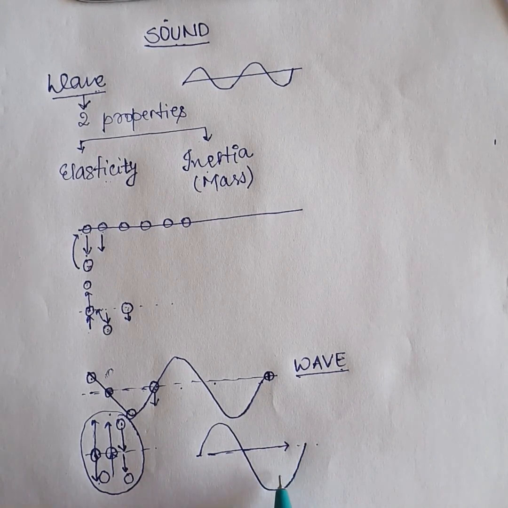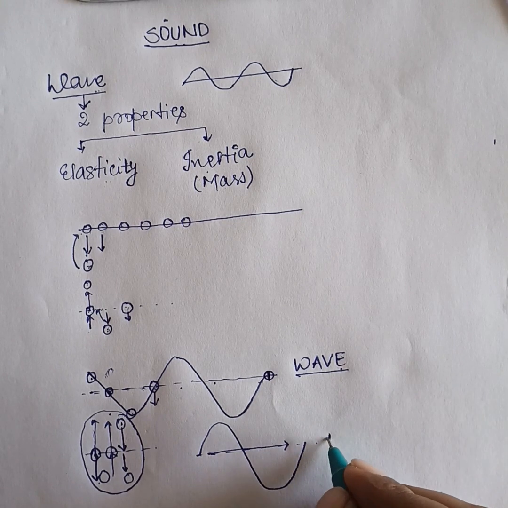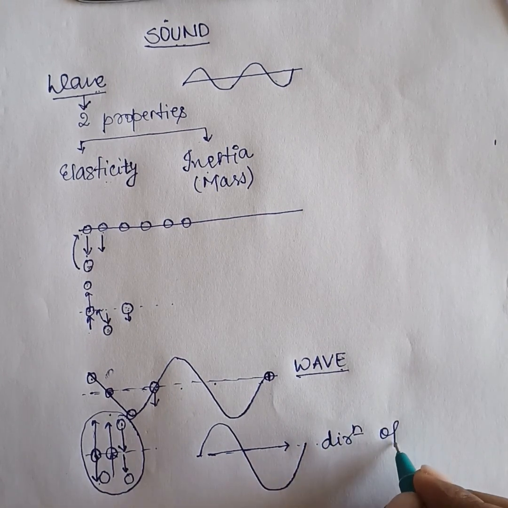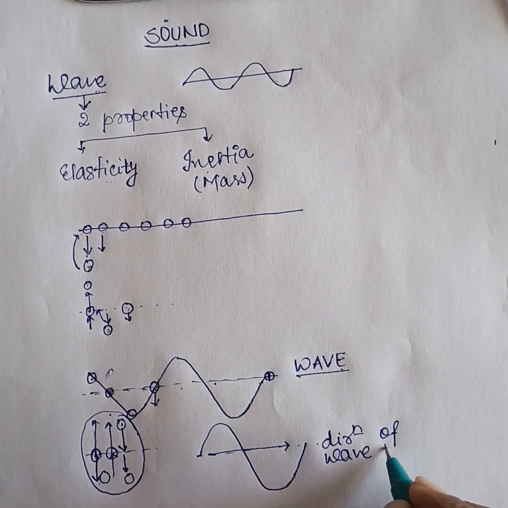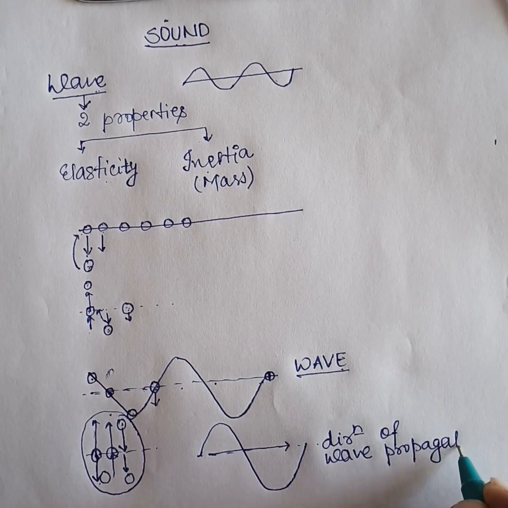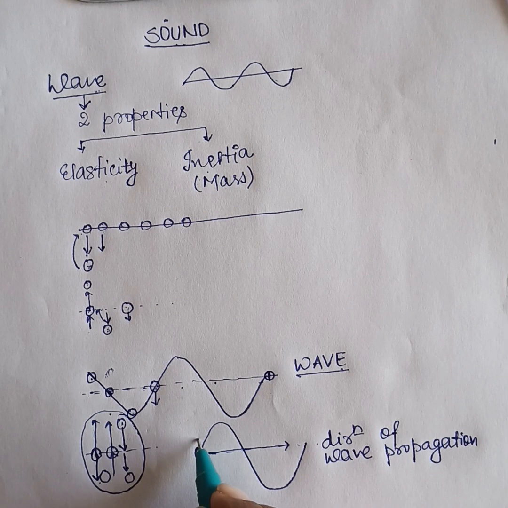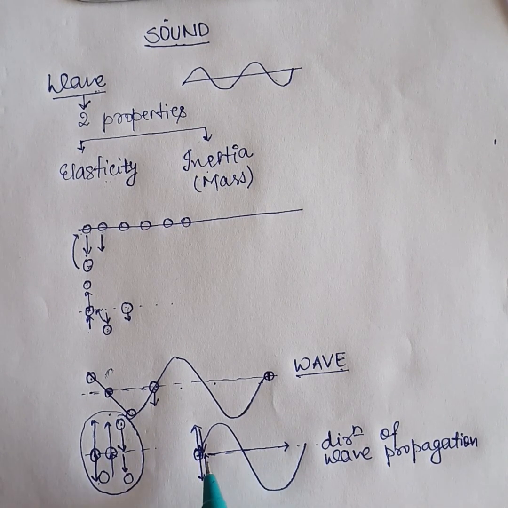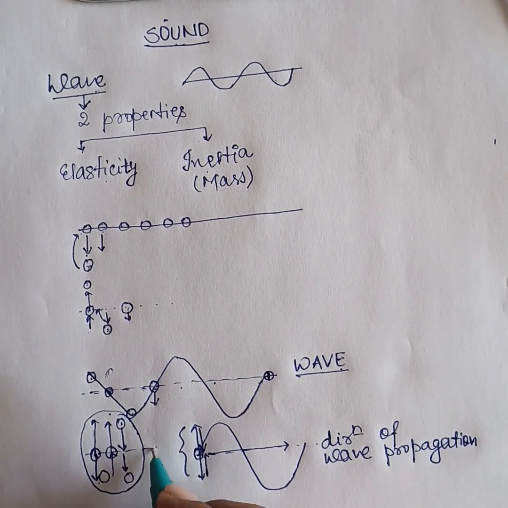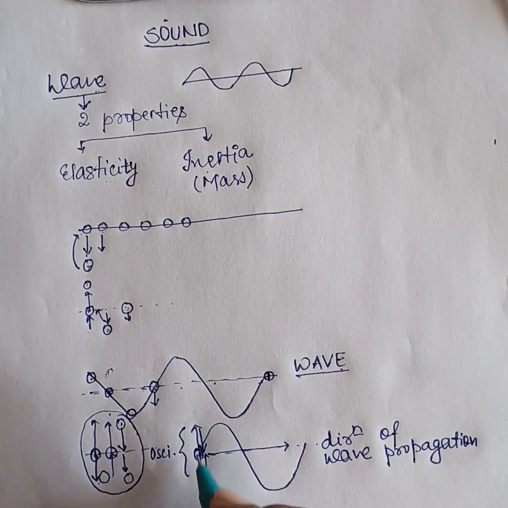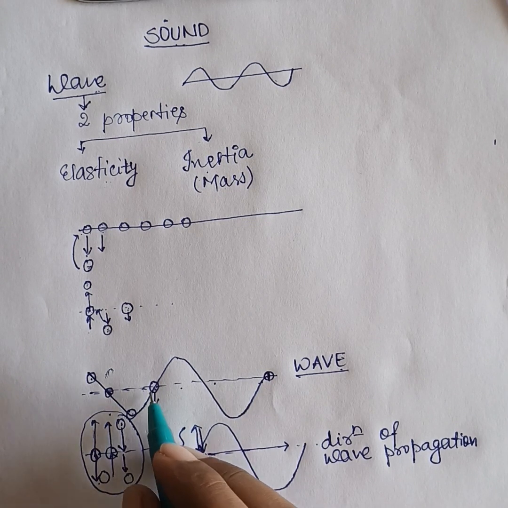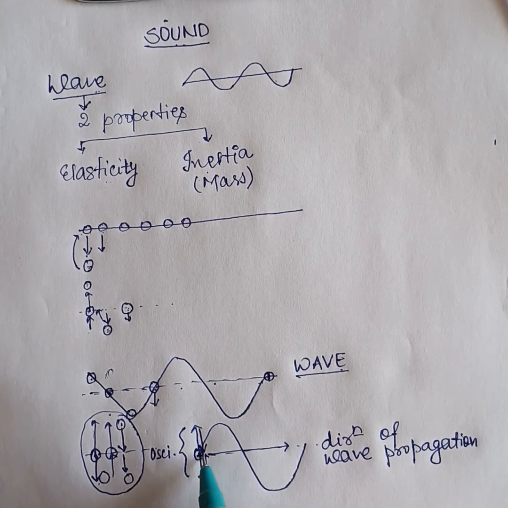The direction in which the disturbance is moving is known as the direction of wave propagation. This is the direction of wave propagation, and what we see over here is the molecule used to move up, come back to its mean position, then move down and again move back to its mean position. This is the oscillation of the molecule from its mean position, and this oscillation is perpendicular to the direction of the wave propagation.